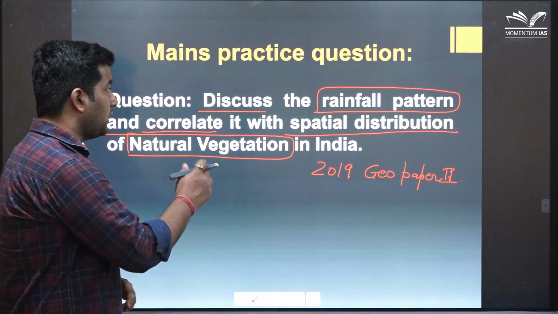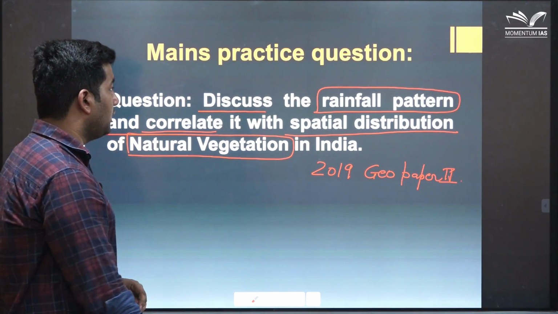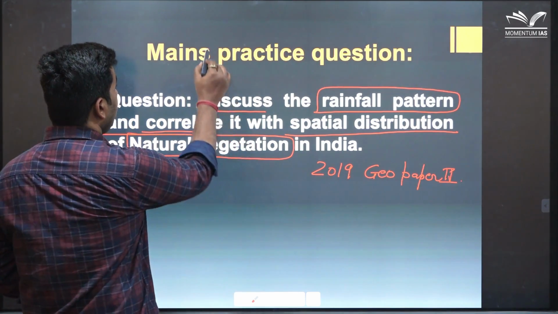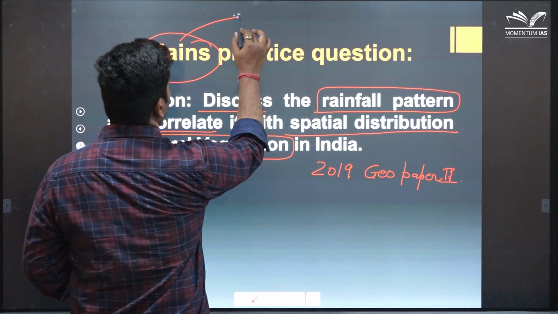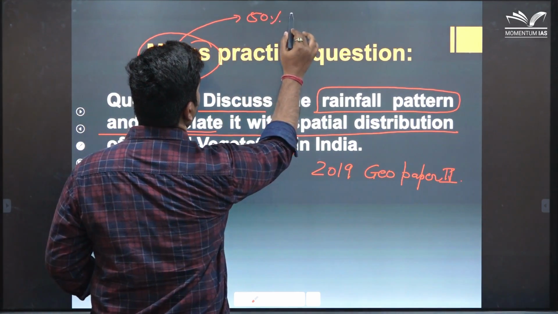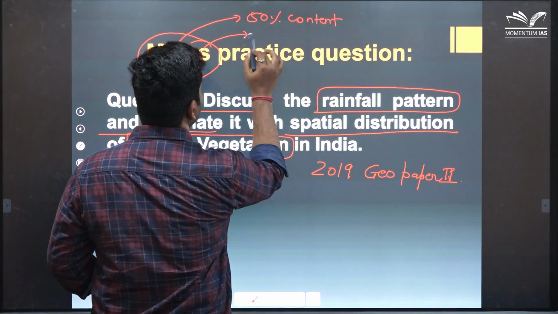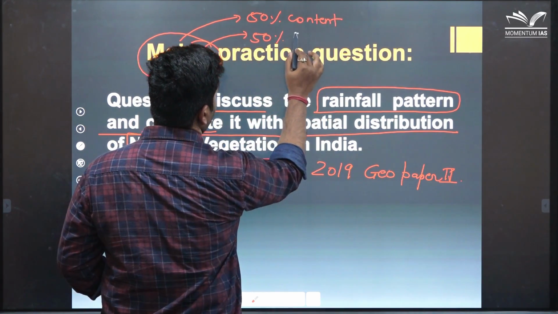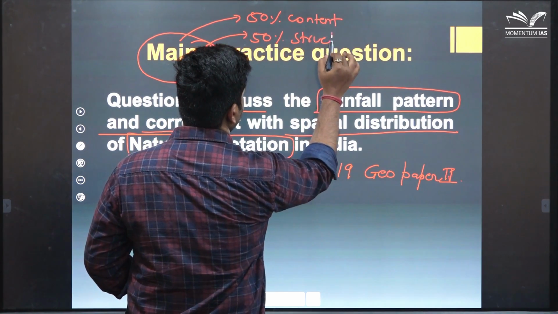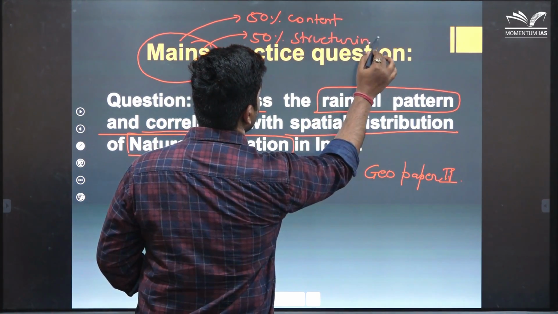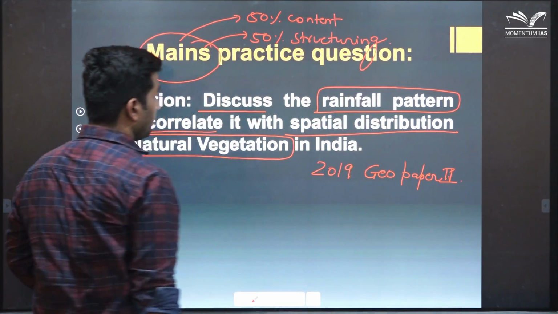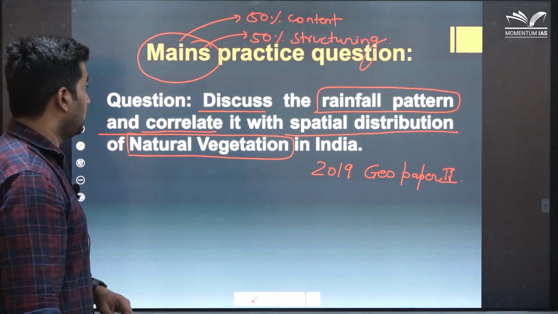So let's try to structure this question. I have always focused that whenever we are answering a mains question, it is 50% your content and 50% your structuring. So let's try to structure this.